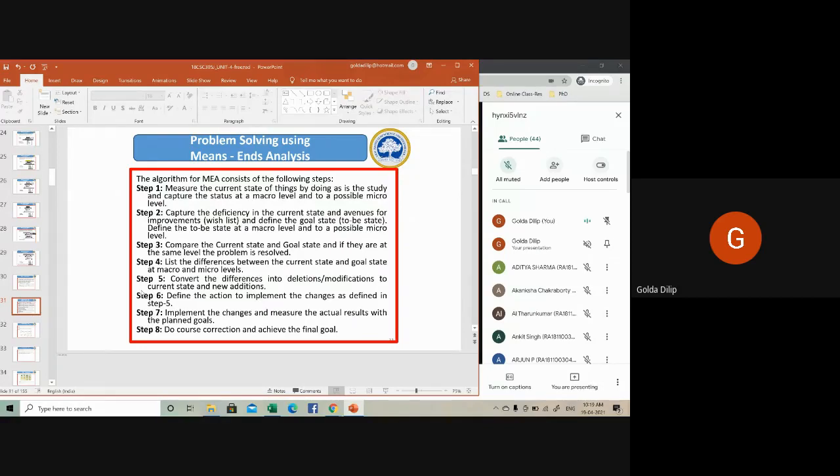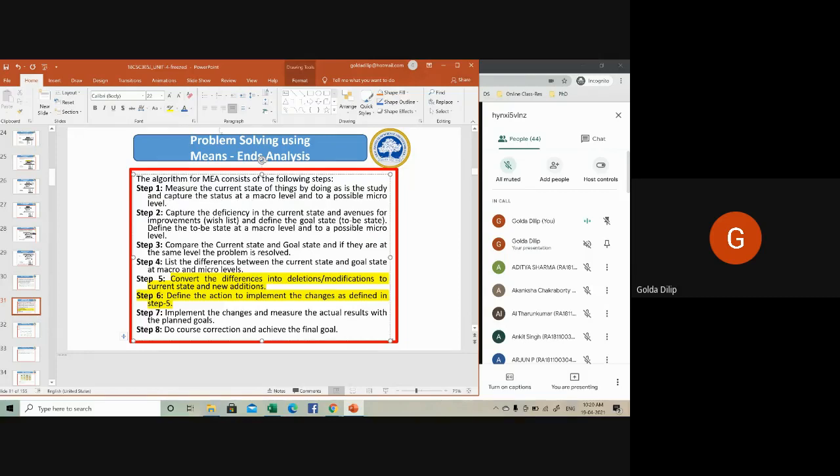A difference table is used to represent the difference between the current state and the next state. Then the action selection is based on that particular difference. That's what your algorithm tells you.